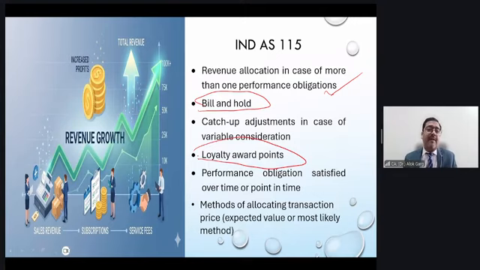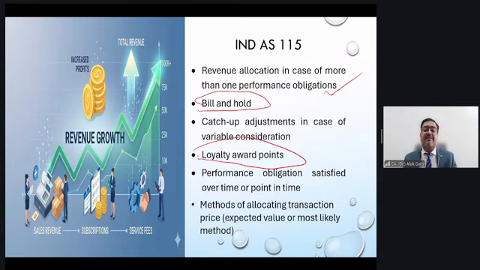Loyalty, right? So you are purchasing some goods and you are getting some points. From these points, you will be able to get some future goods and services. So by purchasing today, you are getting some rights to purchase something in future also. That will also be considered as a separate performance obligation. And in that case, whatever you have received today, your revenue today, has to be allocated in the standalone selling price of the current purchase and the right of future purchases. Okay. So this loyalty award points is again very, very important.